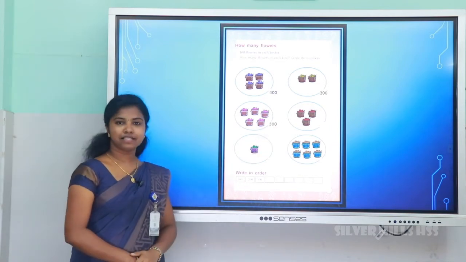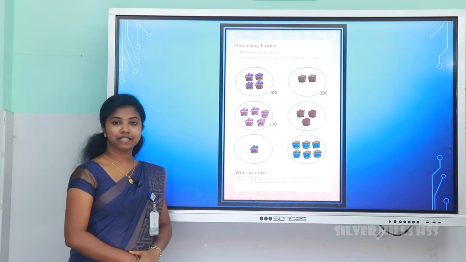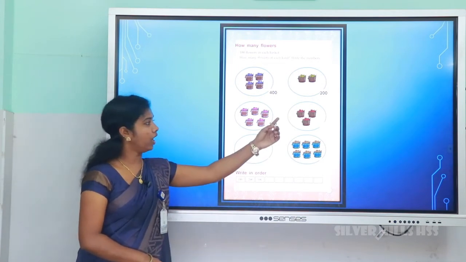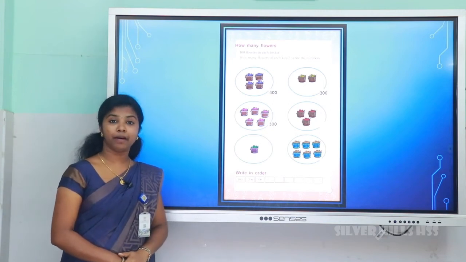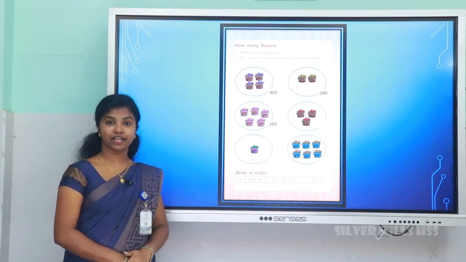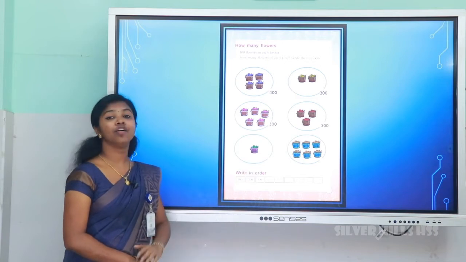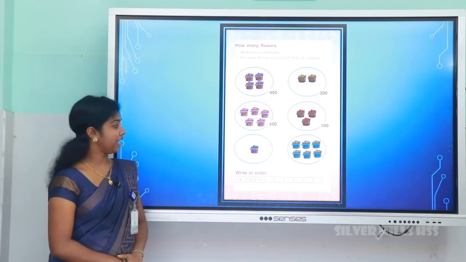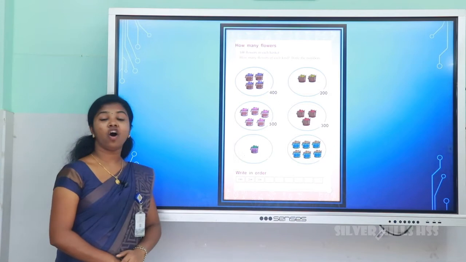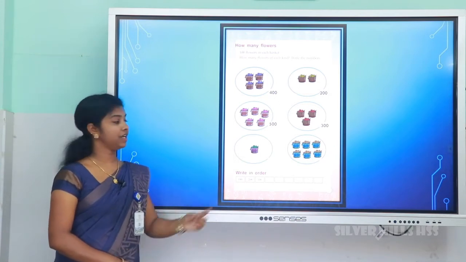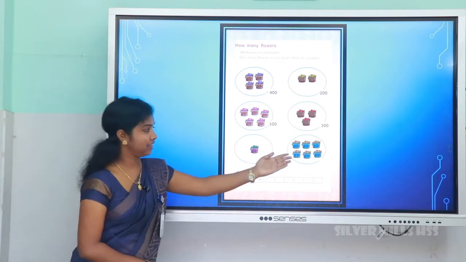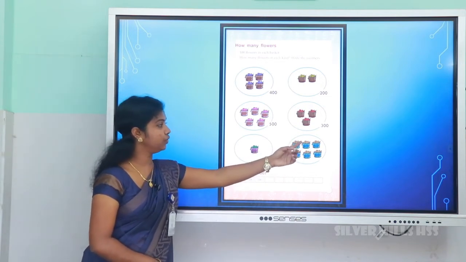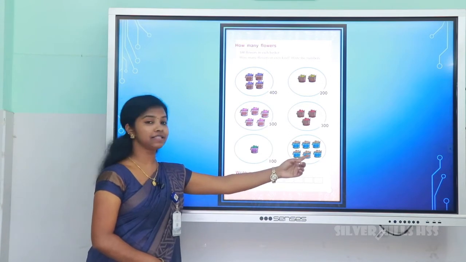Look at this basket. How many baskets are there? 1, 2, 3. 3 baskets. So the number is 300. 300 flowers are there. And now look at this, only 1 basket. So total 100 flowers. And this one, 1, 2, 3, 4, 5, 6.